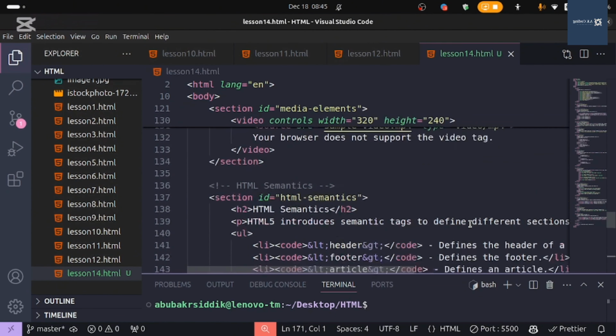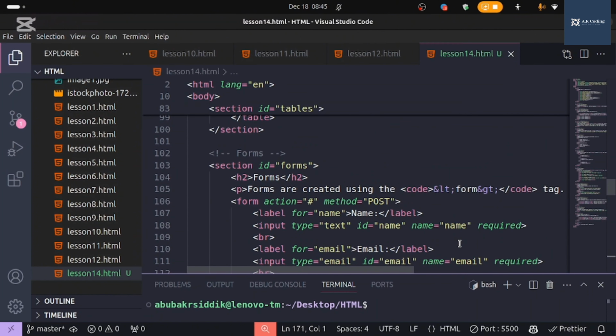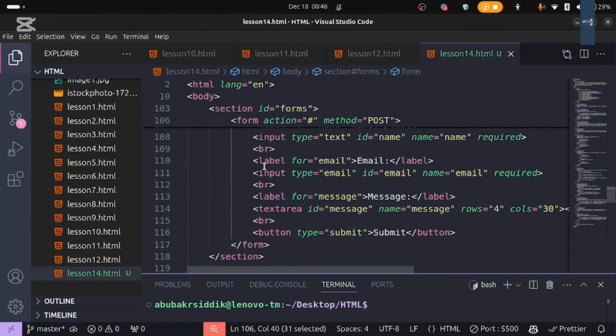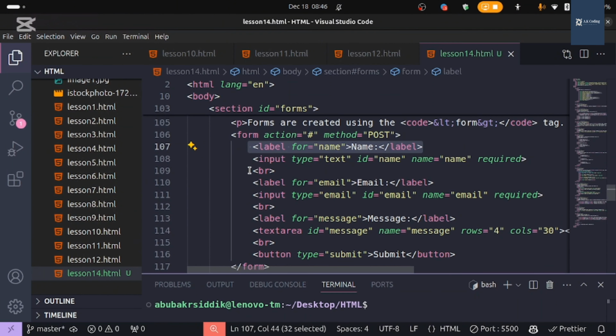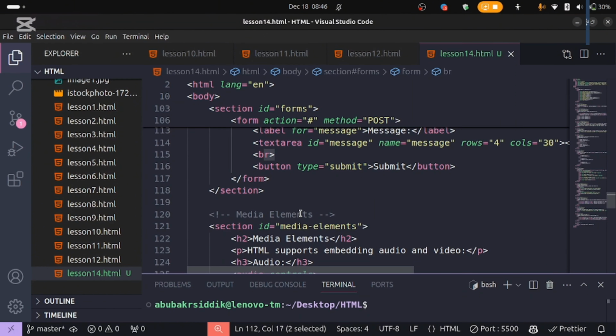So we'll continue here, and we have a form we have written before. Inside our form we have labels like name, input, right, with the required attribute, ID, text, everything. And also we have a label again, and input, breaks, that's all.